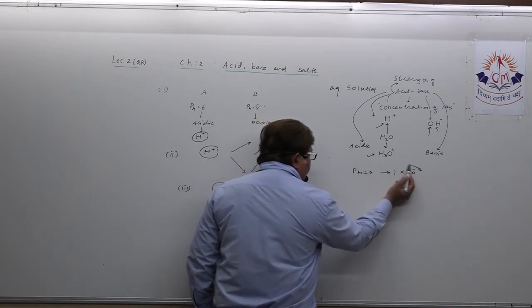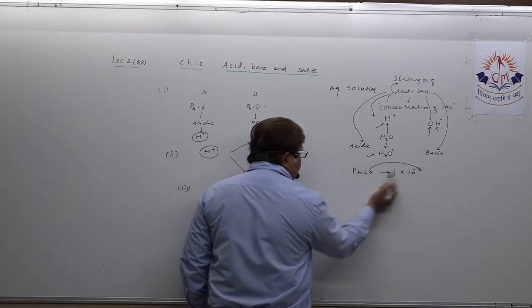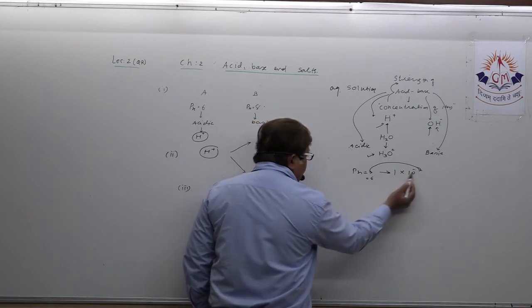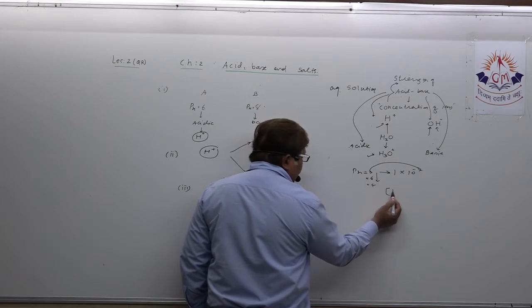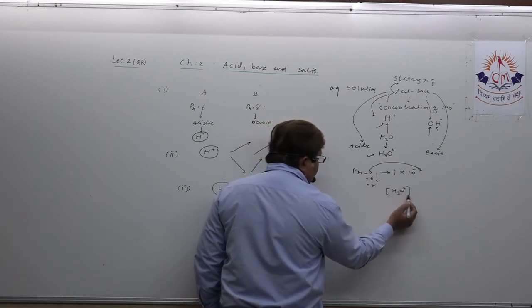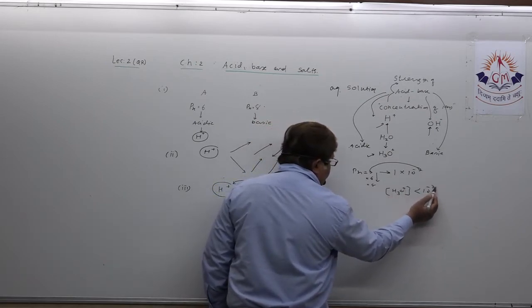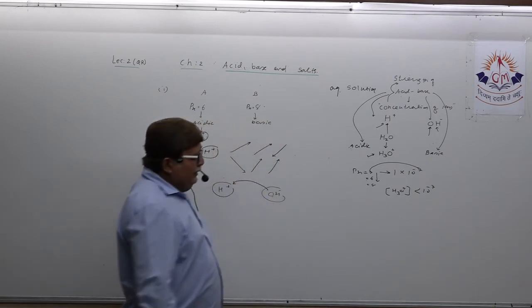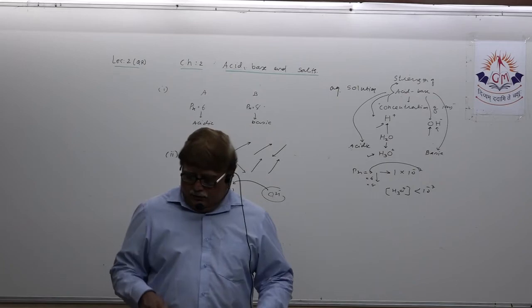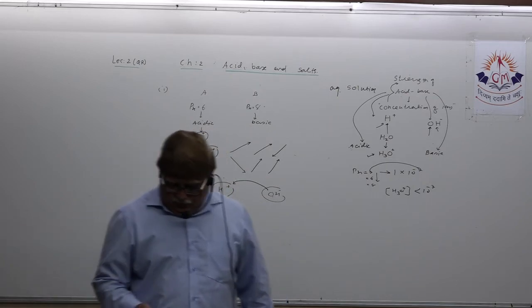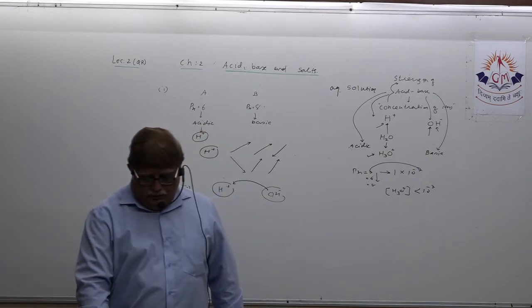So this number you relate here. Here minus 6, this is 6. Here minus 8, this is 8. So if hydrogen ion concentration is less than 10 raised to minus 7, then the solution is going to be acidic. So answer will be B. Okay. See the next one.